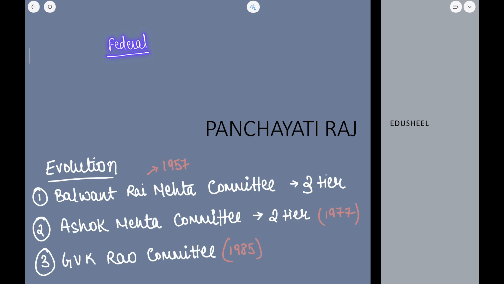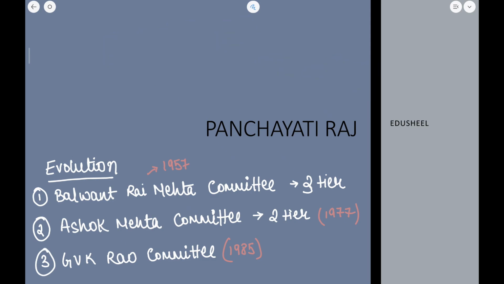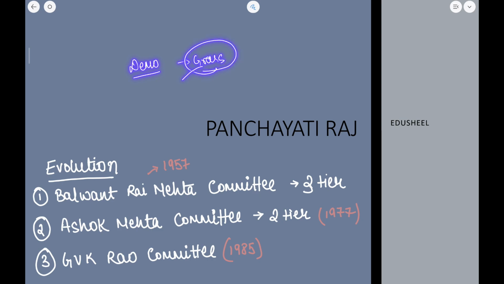Now, as we know, the Constitution of India provides for a federal structure. What does this federal structure mean? There is Parliament, that is Lok Sabha and Rajya Sabha at the central level, and then there is the state legislature, in which there are state legislative assemblies, and in 6 states there are state legislative assemblies as well as state legislative councils. As we know, 70% of India resides in villages, so democracy at the grassroots level was very necessary. That is why the provision of Panchayati Raj came.